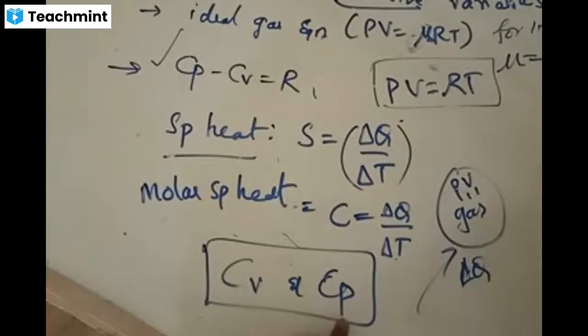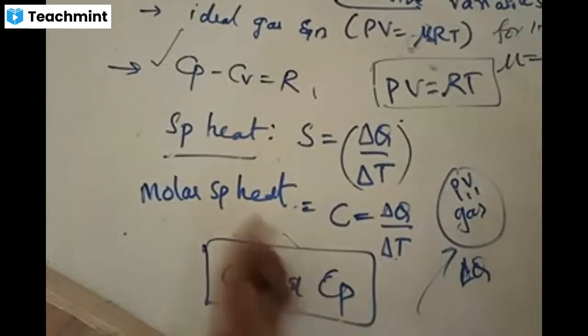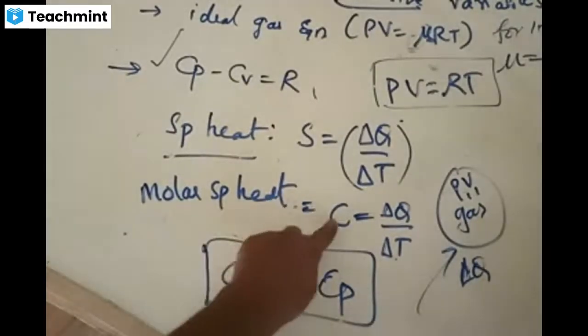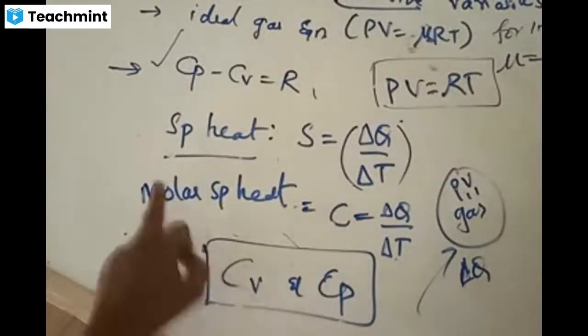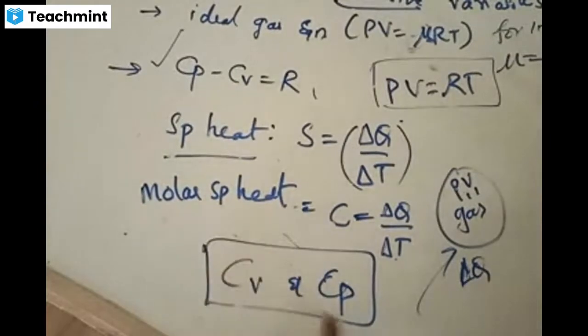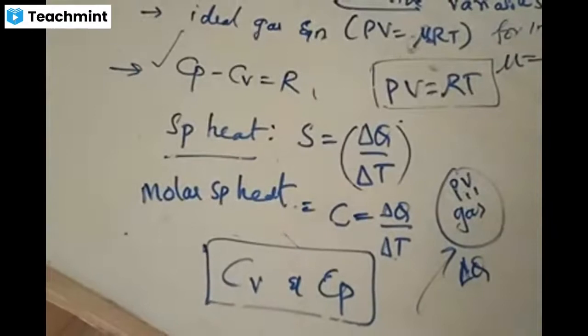Since both cannot be studied simultaneously, we assume that one of the things is kept constant while the other is varying, and vice versa. Accordingly, molar specific heat is taken in terms of CP and CV. CV indicates molar specific heat at constant volume. CP indicates molar specific heat at constant pressure.